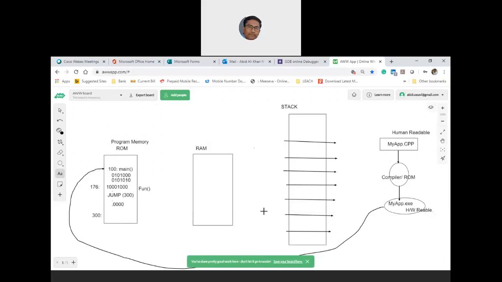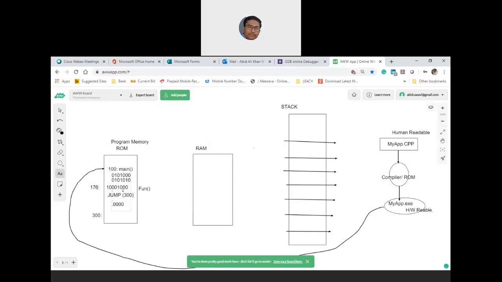This is the application which is coded in binary. The hardware and microprocessor only understand zeros and ones, in a way that it is in a position to understand that it has to jump to 300. The address before this jump, which is 176, that instruction will be completed.